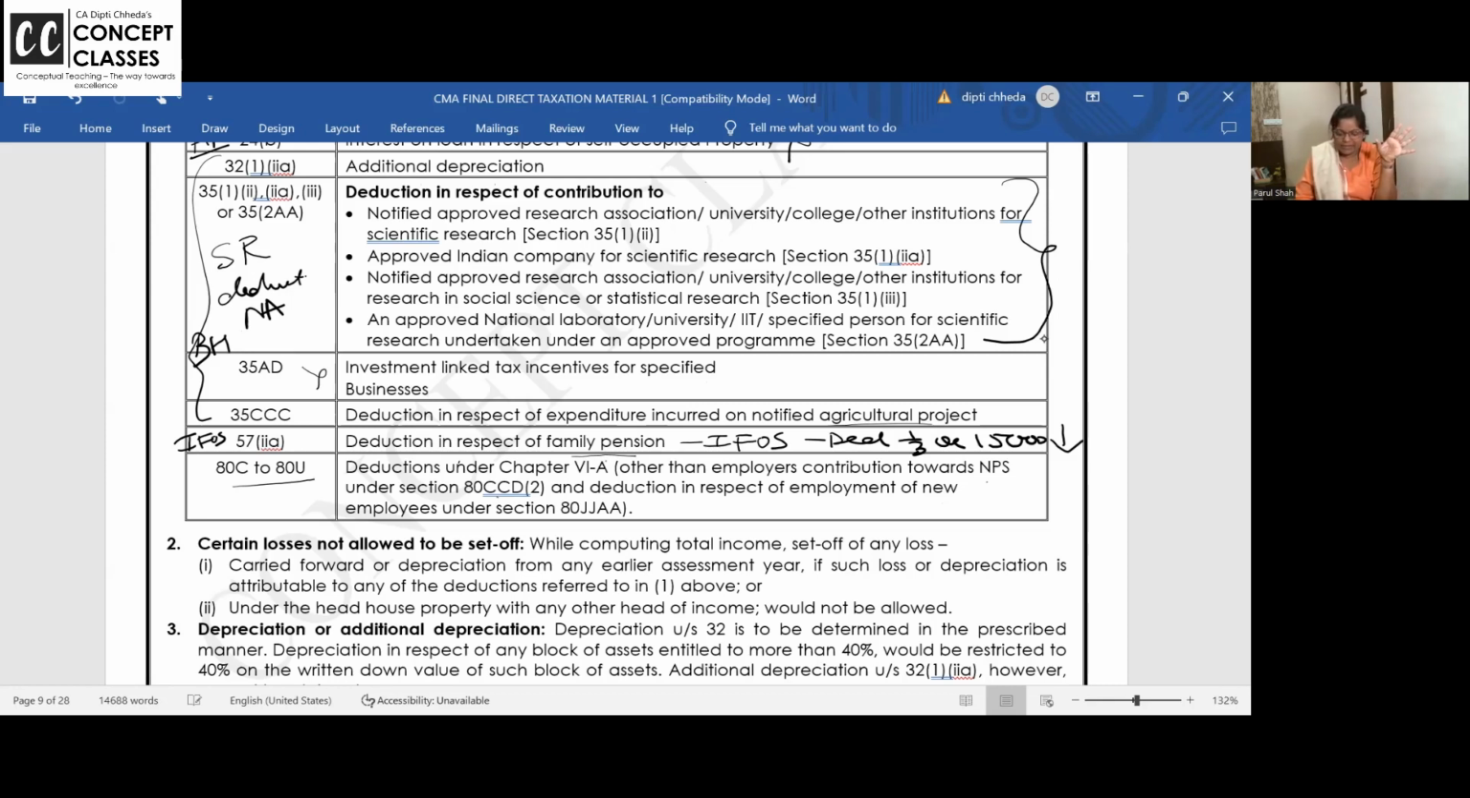The other one is 80JJAA, for new employees. If new employees are joining your business, then 30% additional deduction you get under 80JJAA. Leaving these two, no other deductions you will get.